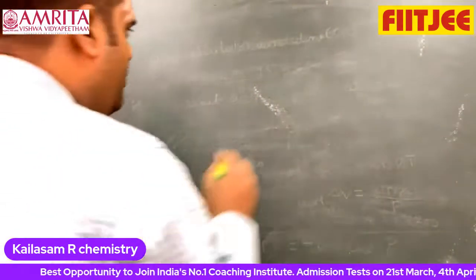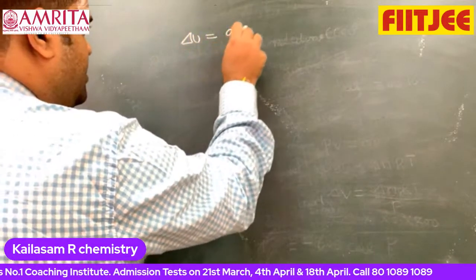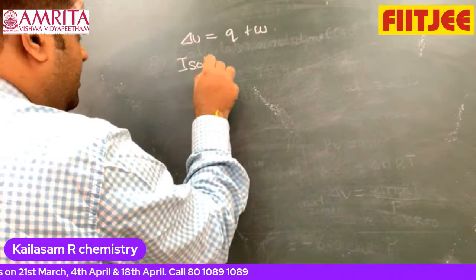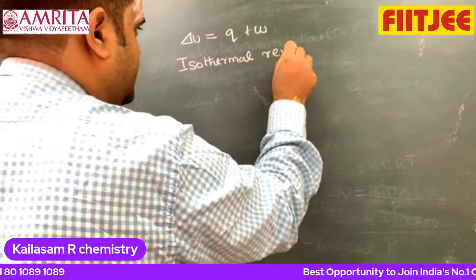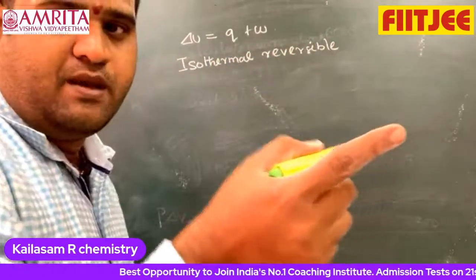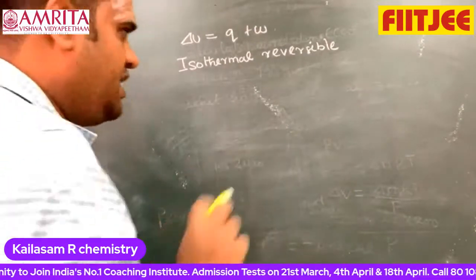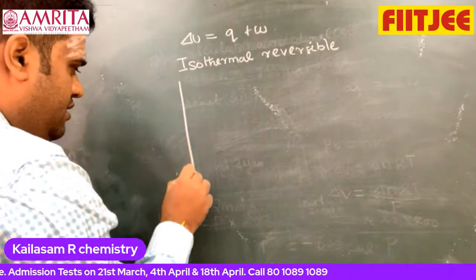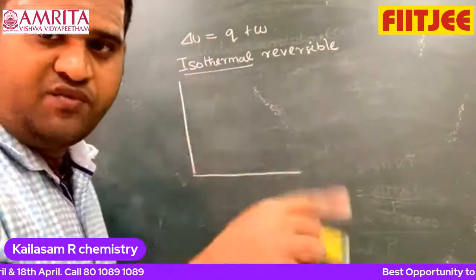Listen. Now, delta U is equal to Q plus W. If it is an isothermal reversible process, we know that for an isothermal process delta U is equal to 0. Therefore, Q and W I want to find out. Listen to me. Anyway, the process is reversible. What is the meaning of isothermal? Temperature remains constant. Anyway, we're going for an ideal gas.